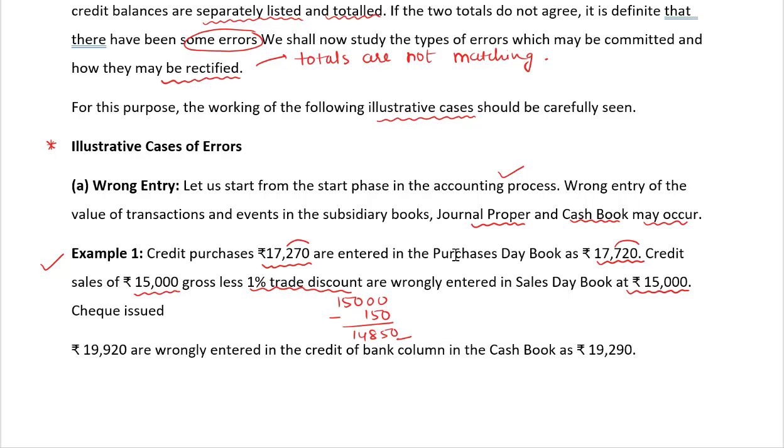Cheque issued for 19,920 is wrongly recorded in the credit of bank column in the cash book as 19,290. So 19,920 is recorded as 19,290. So this is also an error. We have issued the cheque but wrongly entered it in the credit of bank column in the cash book. Let's continue.